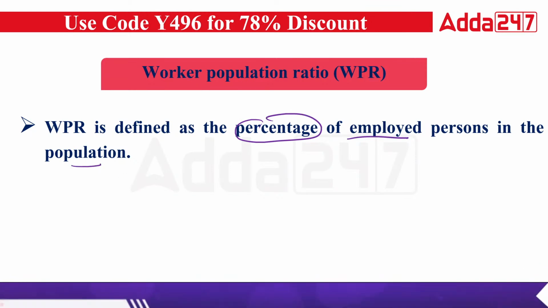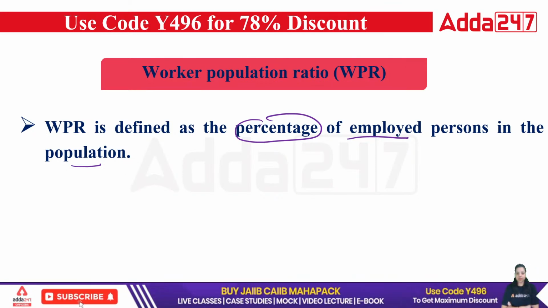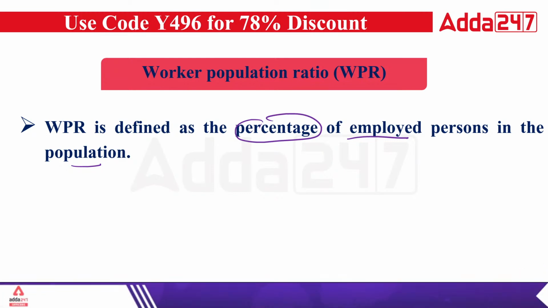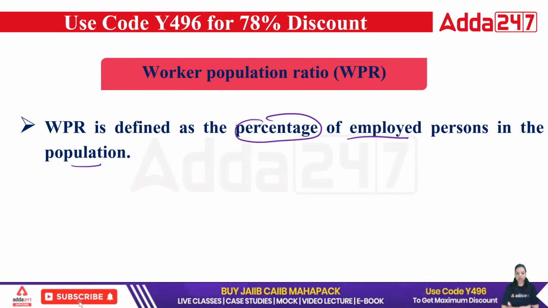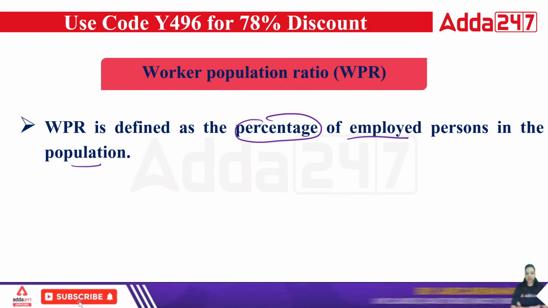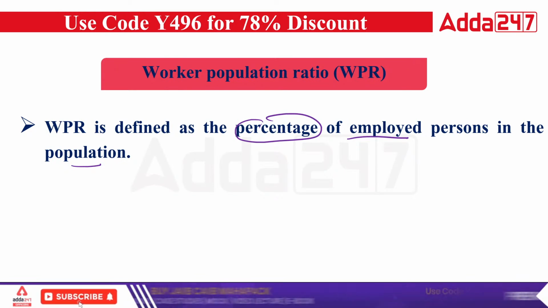So in the total population, how many people are employed, working in an organization? That ratio is known as the worker population ratio.